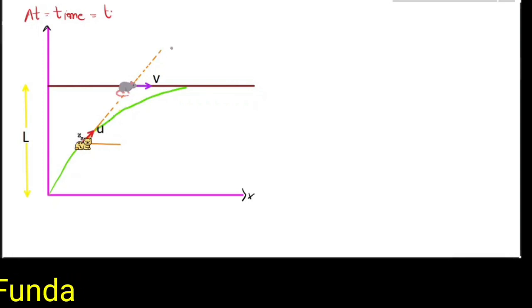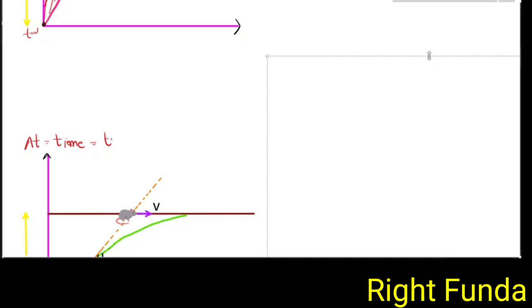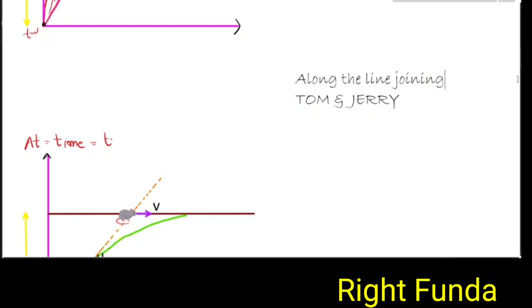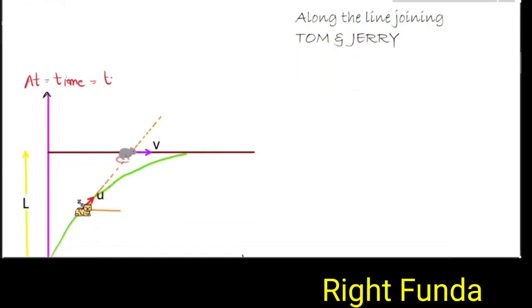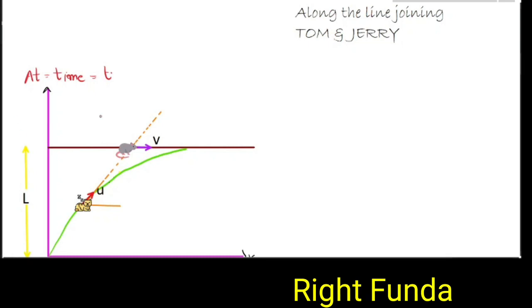Make a line joining them and extend this line. Once you extend this line, we have to solve this problem along the line joining Tom and Jerry. If we want to write the equations along the line joining them, we have to resolve everything along this line.